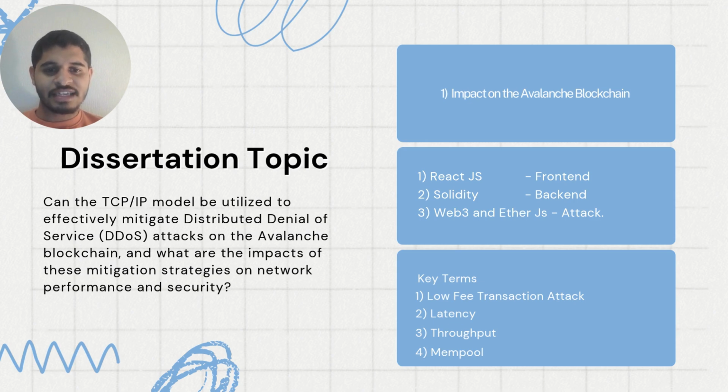A low fee transaction attack is nothing but so many transactions happening with a low gas fee, so that pressure is put on the mempool. The mempool is where the transactions are stored. Latency is when a transaction is initiated, how much time it takes to get confirmed. And throughput is if I send 100 transactions, how much time it takes for those 100 transactions to be confirmed.